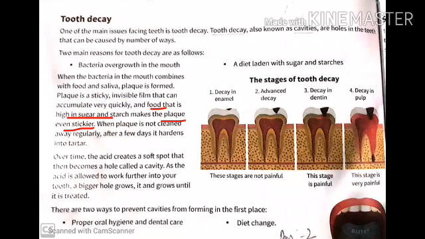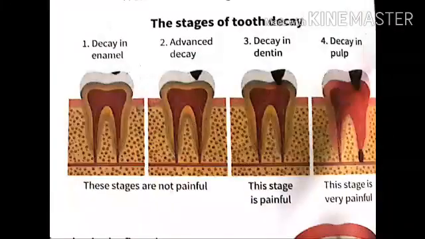And if you eat food that is rich in sugar and starch, like chocolate, toffees, ice cream, that make this plaque more sticky. And when this plaque is not cleaned regularly, then after a few days it turns into a hard yellow brown substance known as tartar. Next is stages of tooth decay.